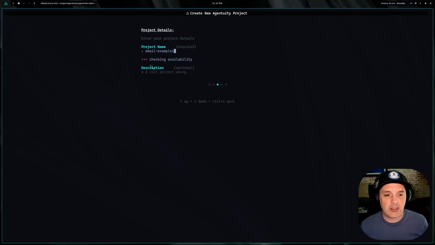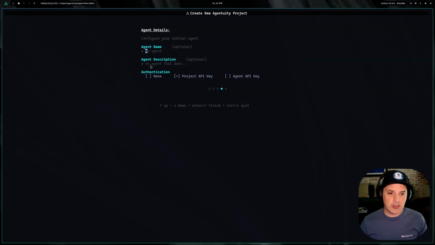A project is a grouping of agents. It's also a bit of an infrastructure piece too. You can hook it up to a GitHub repo, merge, and then it deploys automatically. So the AI Tinkerers demo was an approval agent where, for expense approval, you email the agent and it'll check to see if it's within policy and then approve it or not. So that's what we're going to build.